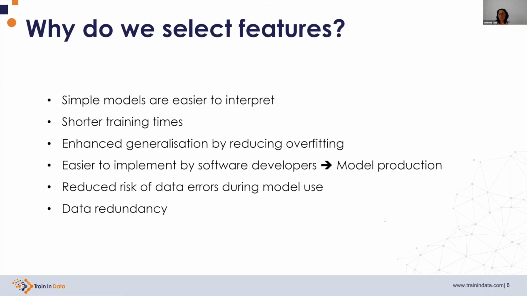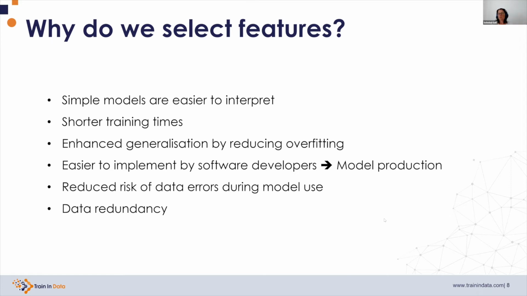One key issue, at least in my opinion, is that simpler models with less features are easier to put in production by software developers. This is because there is less code to write in order to pre-process all these features, less testing to add, less error catchers. And because of all of this, it reduces the chances of the lack of reproducibility within the research and development environment. The fewer features, the less susceptible we are to errors that occur in the APIs where we obtain this data from. Particularly, this is important if we're using data from third-party companies.